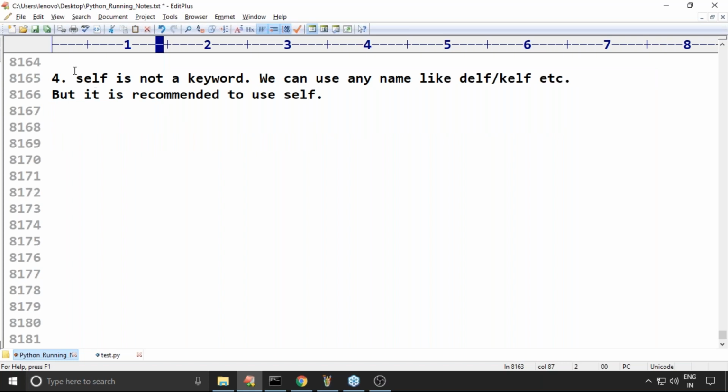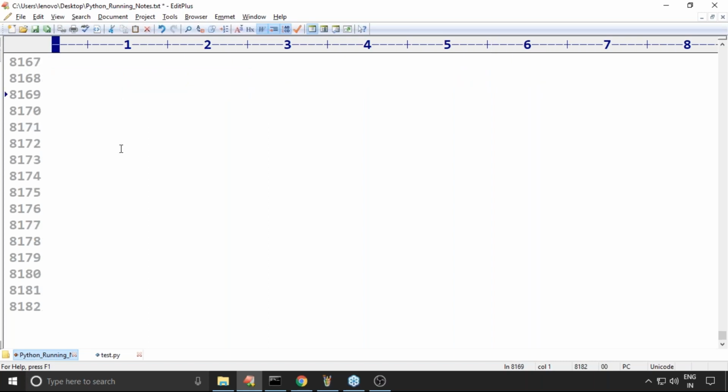Now, please confirm: is self a keyword or not? Respond, friends. It's not a keyword. So we can use any name like delf, kelf, etc., but it's recommended to use self. I hope that after completing the previous sessions, everyone got a clear, basic idea about self. Do you still have any doubts about the self terminology? Is that clear for you?